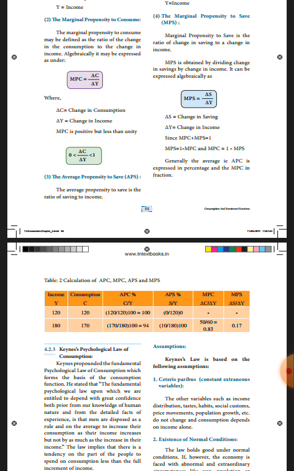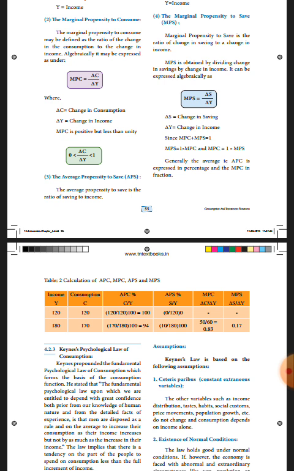Next MPC and MPS are nil. Now the next column: if income is 180 and consumption is 170, saving is 10, that is 180 minus 170. APC is C by Y, 170 by 180 into 100, and the answer is 94. Like that APS is S by Y, saving 10 divided by income 180 into 100.